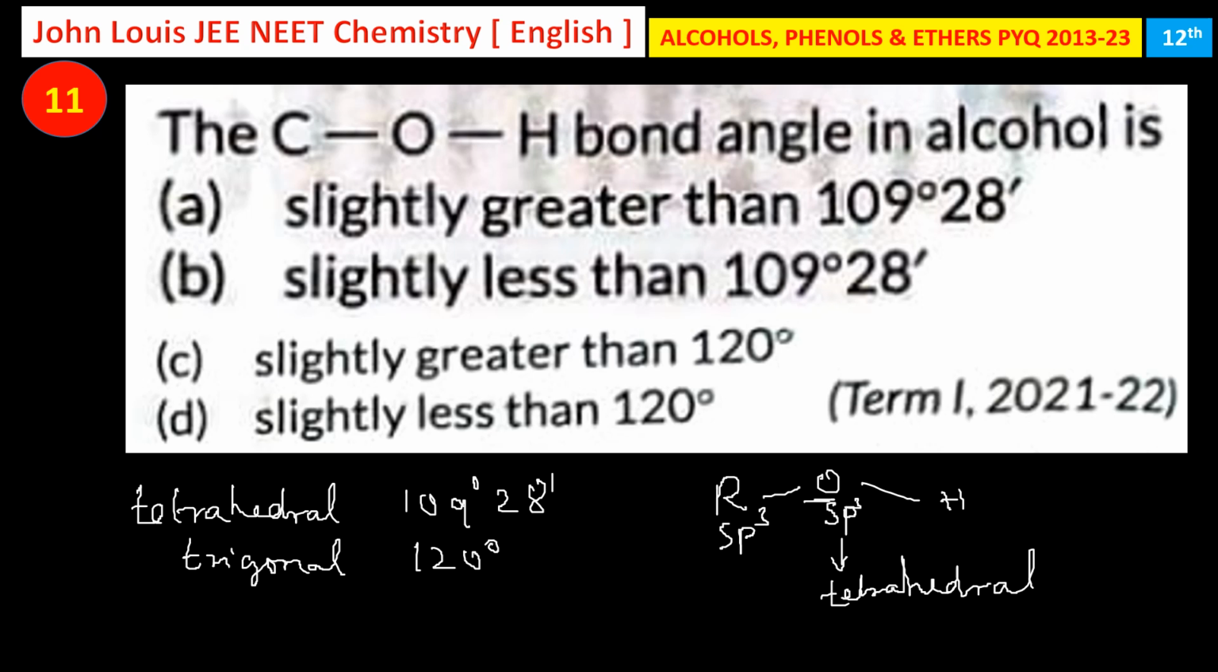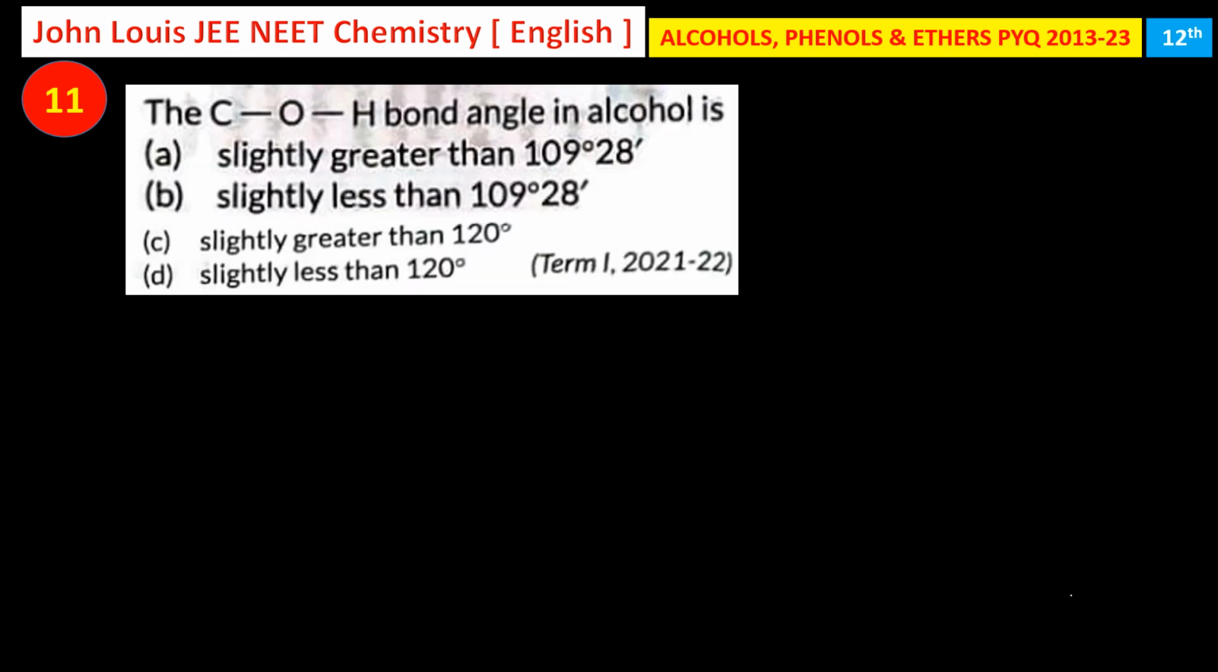But here they have given two options, slightly greater and slightly less than 109 degrees. Now we need to find out the reason for how it could be. So let us take the oxygen. Oxygen is involved in sp3 hybridization, therefore 4 electron pairs are involved here. One is bonded with carbon on this side, and another is bonded with hydrogen on this side.